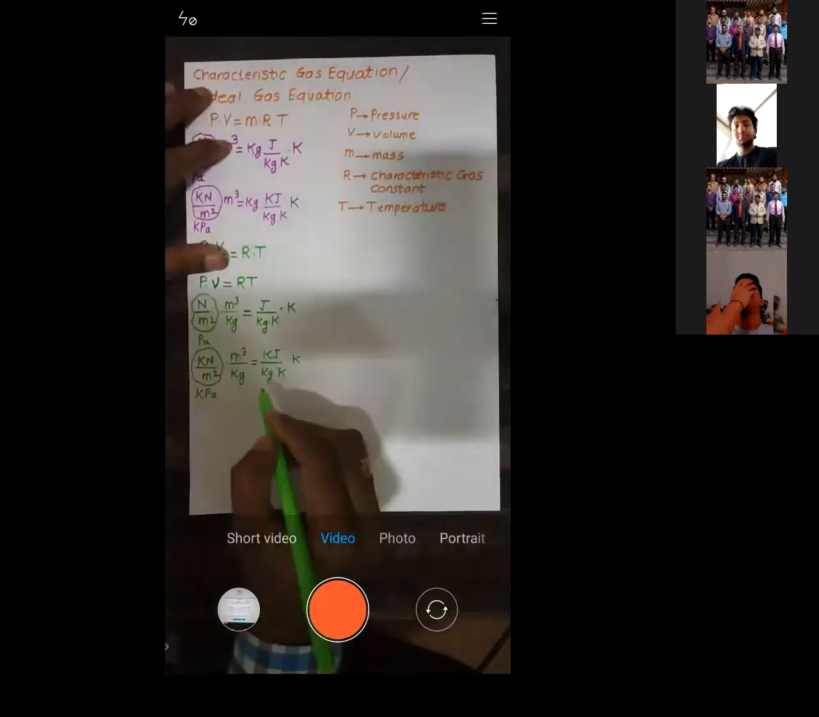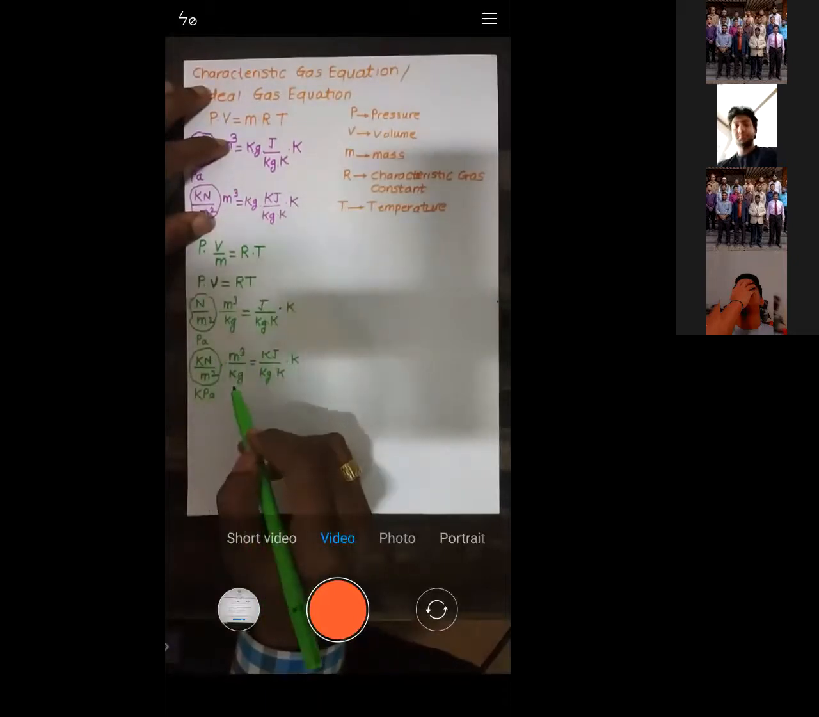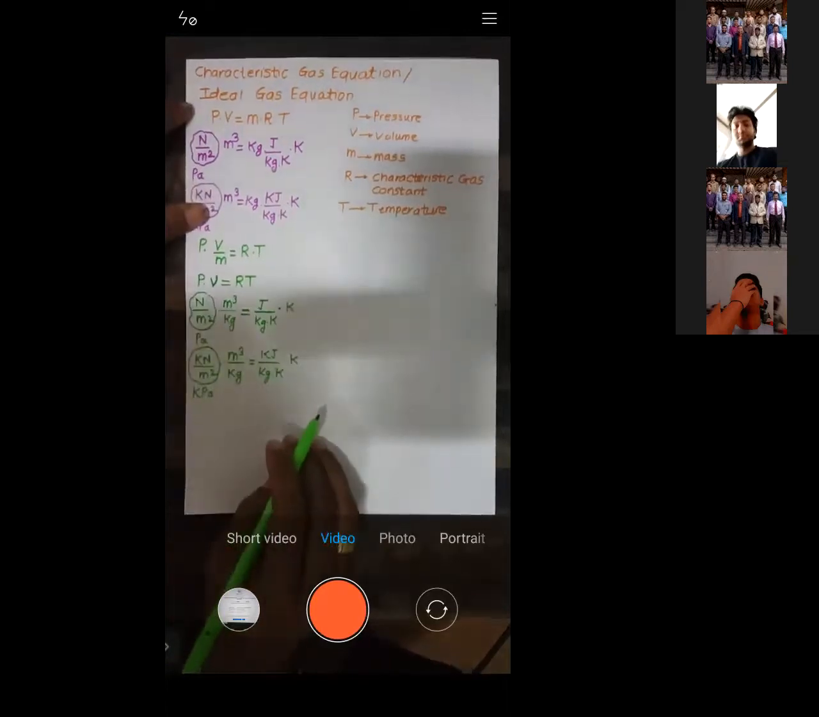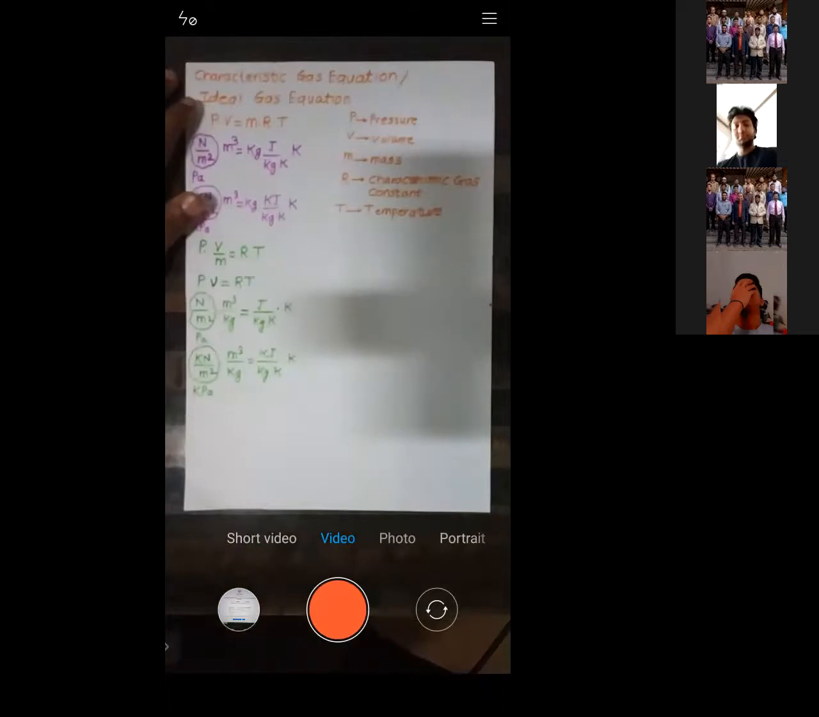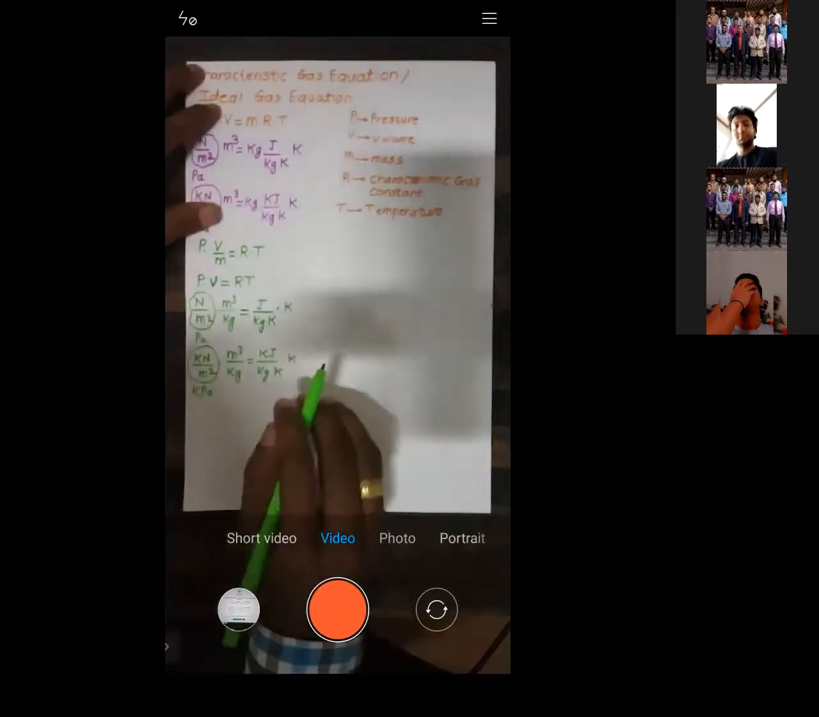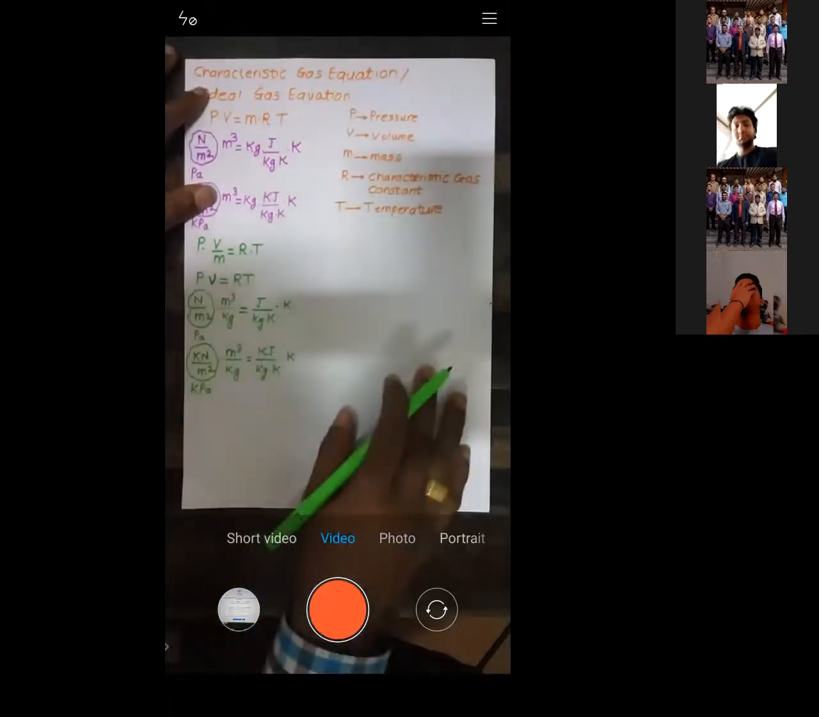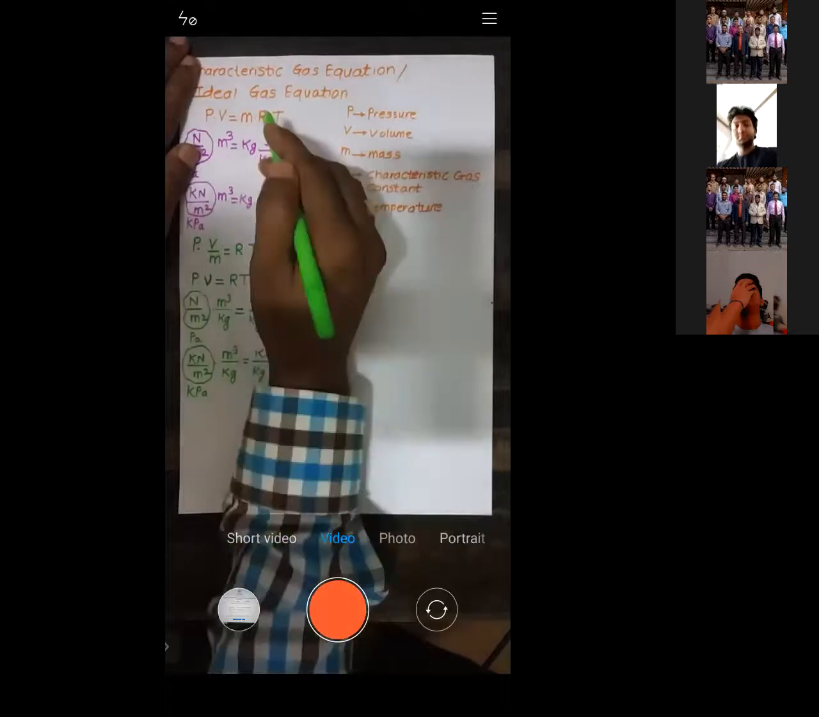So what will we get? Kilonewton meter by kg, that is kilojoule per kg. So we get the same equation here. Is it okay with this equation? Yes. Okay.